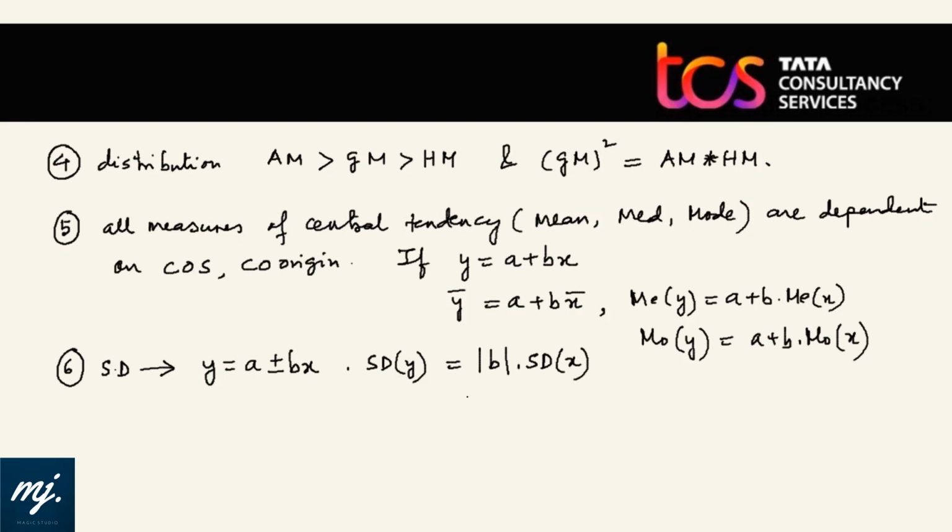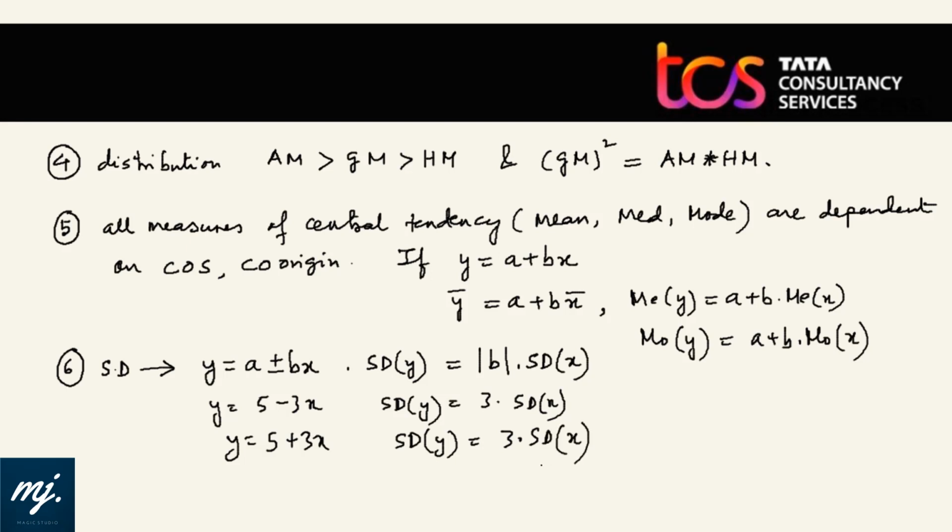Why we are taking absolute value? Because standard deviation, or in that case all measures of dispersion, are always positive. So if standard deviation is always positive, we need to avoid this sign plus minus, and it will be always plus b. Like if y is equals to 5 minus 3x, then standard deviation of y is 3 times standard deviation of x. Or if y is equals to 5 plus 3x, in that case also standard deviation of y is 3 times standard deviation of x. So these all things would be quite handy when we solve questions.